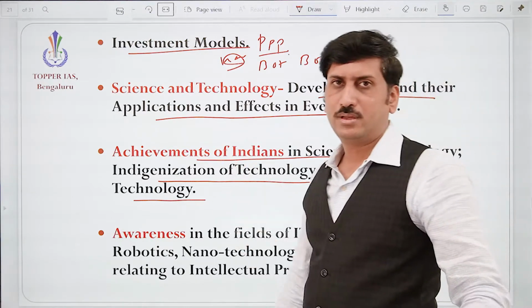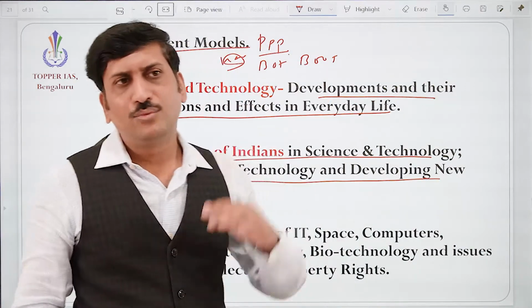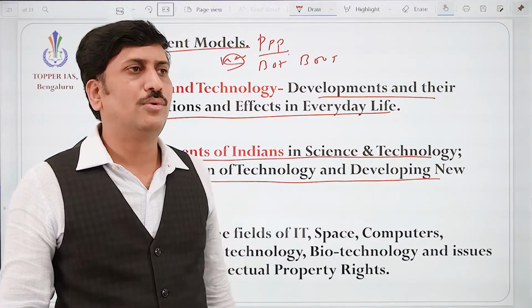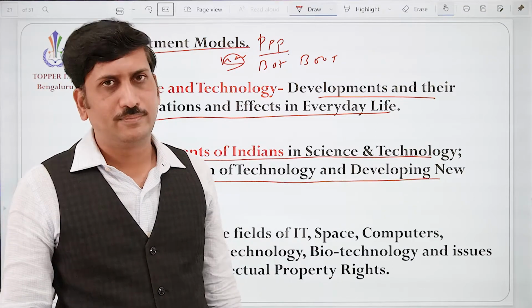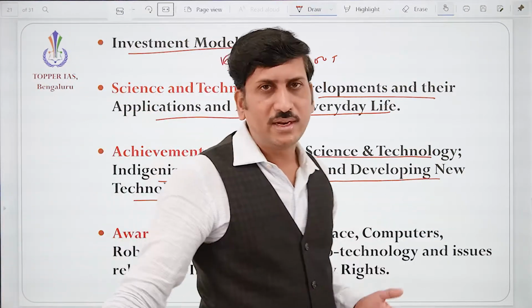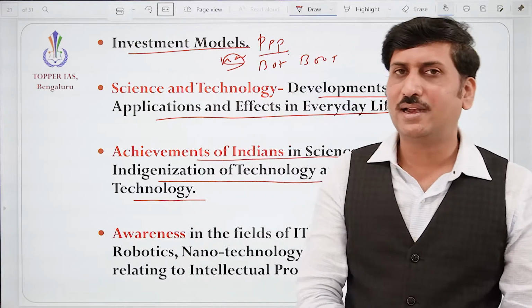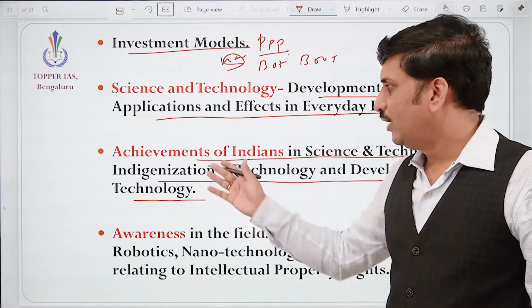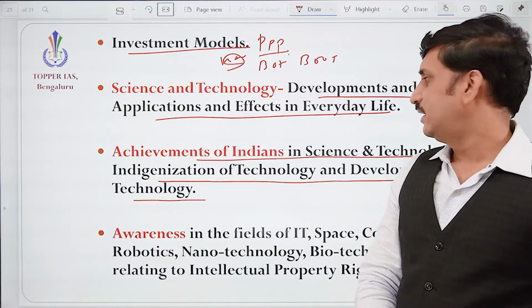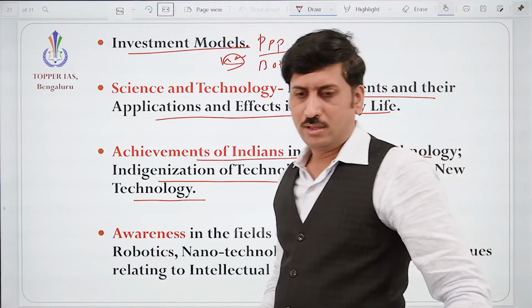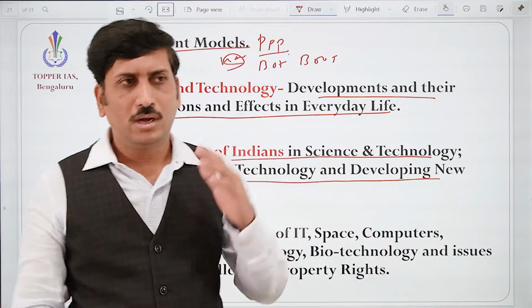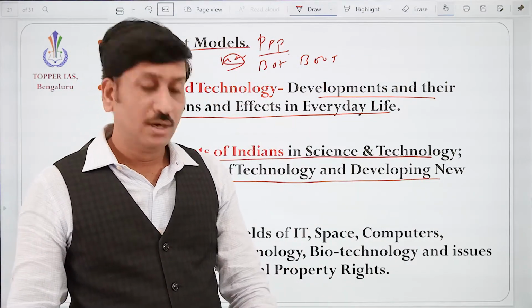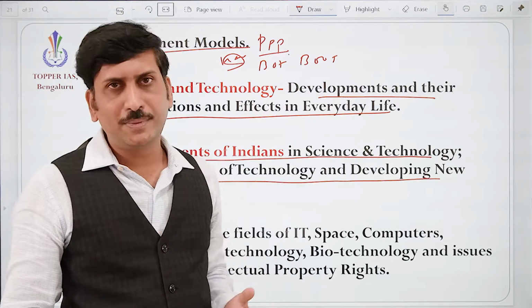Indigenization. Definitely, we know that so many times it has happened that we are depending upon other countries for technology. Okay, like cryogenic technology for launching satellites, we lack it. We are developing it. Correct. So if we have our own indigenization of technology, for example, if we are depending upon GPS during wartime, what problem may happen?